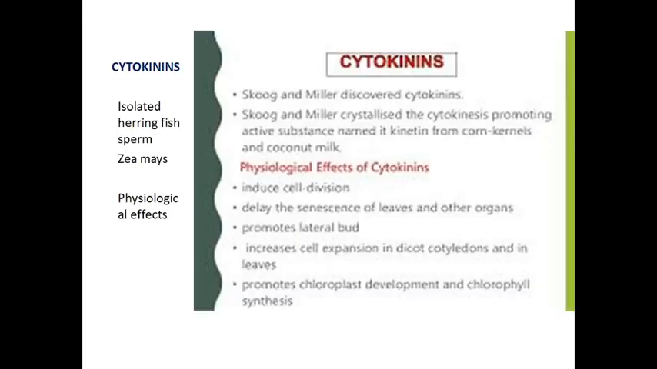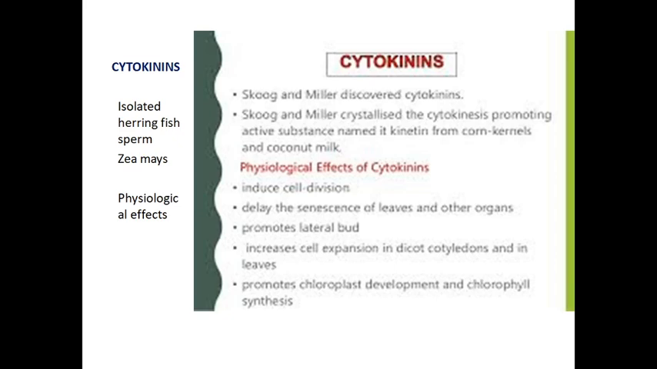Okay. The next hormone, cytokinin. It also comes under the growth promoters. It was first isolated from herring fish sperm. Sperm is the male gamete. Zeatin was the cytokinin isolated by Letham from plants, and cytokinin is found abundantly in coconut milk. The word coconut milk may be asked as a one-word answer.